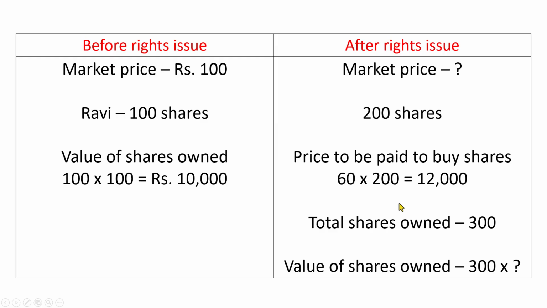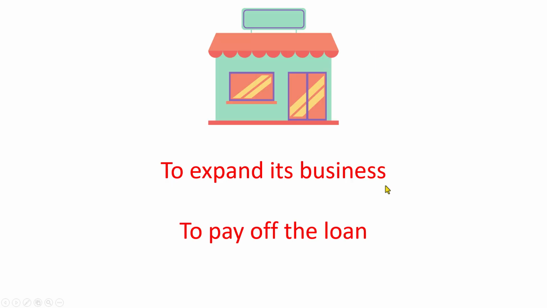Now, why does the company want extra money? The company may want to expand its business, or the company may want to pay off a loan that it already has. For other reasons also, the company may want to offer a rights issue.